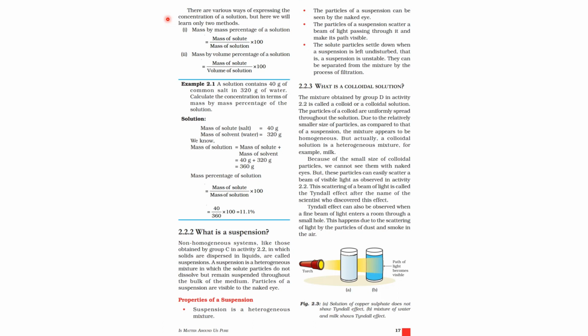So what is a solution? It's a mixture of two or more substances in a single phase. The substance in the largest amount is called the solvent and the smallest amount is called the solute. For example, in a common salt solution, water is the solvent and salt is the solute. Next we learned about examples of homogeneous solutions: liquid in liquid, for example vinegar in water; solid in liquid, common salt solution; and gas in liquid, for example soda water.